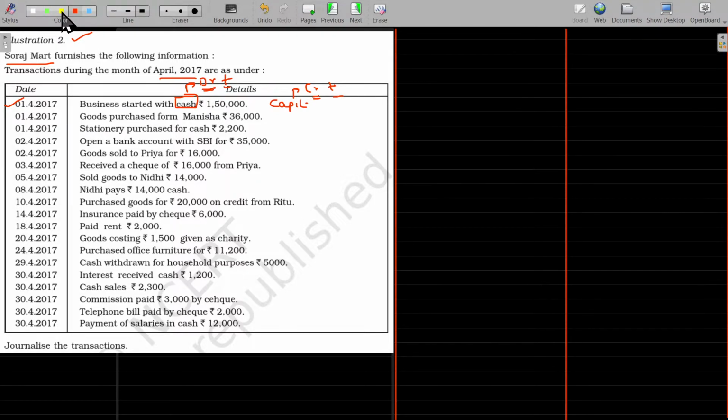Let me solve this illustration here. Date 1. Journal. Cash account debit, to capital account. This value being 1.5 lakhs.